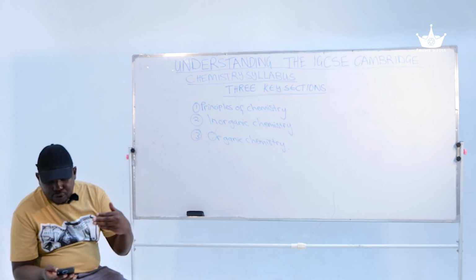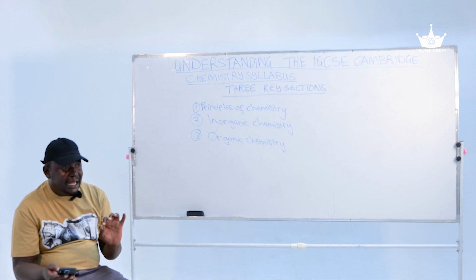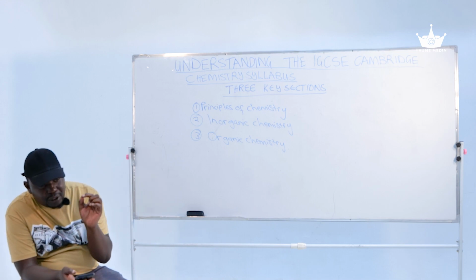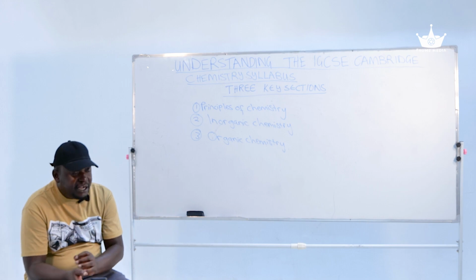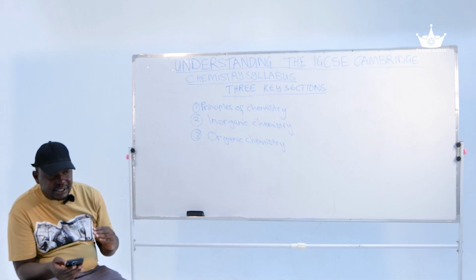We're also going to talk about energy level diagrams. You have to be able to identify what an energy level diagram represents, for example an exothermic reaction, because this diagram shows you the energy levels of the reactants and the products.